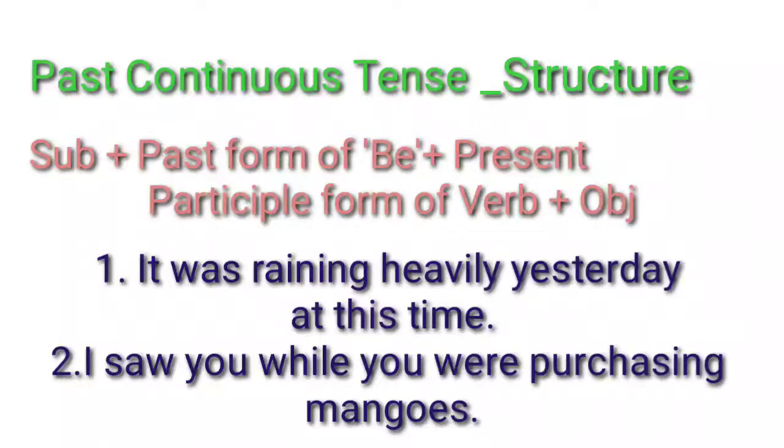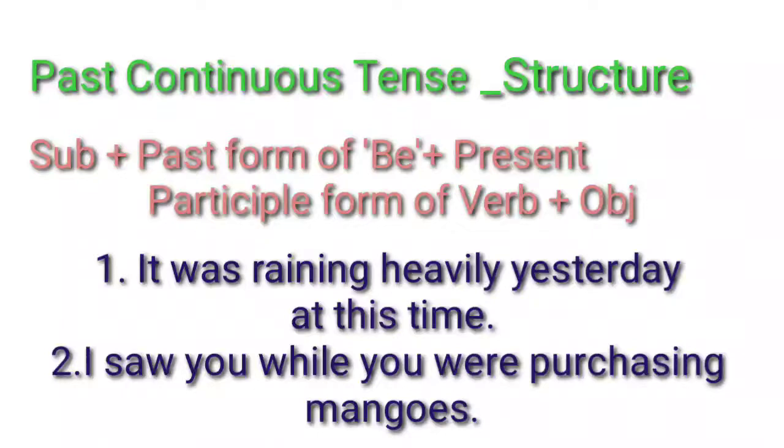What is the past form of be? Earlier we discussed that the present form of be is am, is, are. What are the past forms of be? Was and were. Then the present participle form of verb. What is the present participle form of verb? It's the ing form of verb. Whenever we use the ing form of verb, we use be forms as helping verbs or auxiliary verbs, plus object.